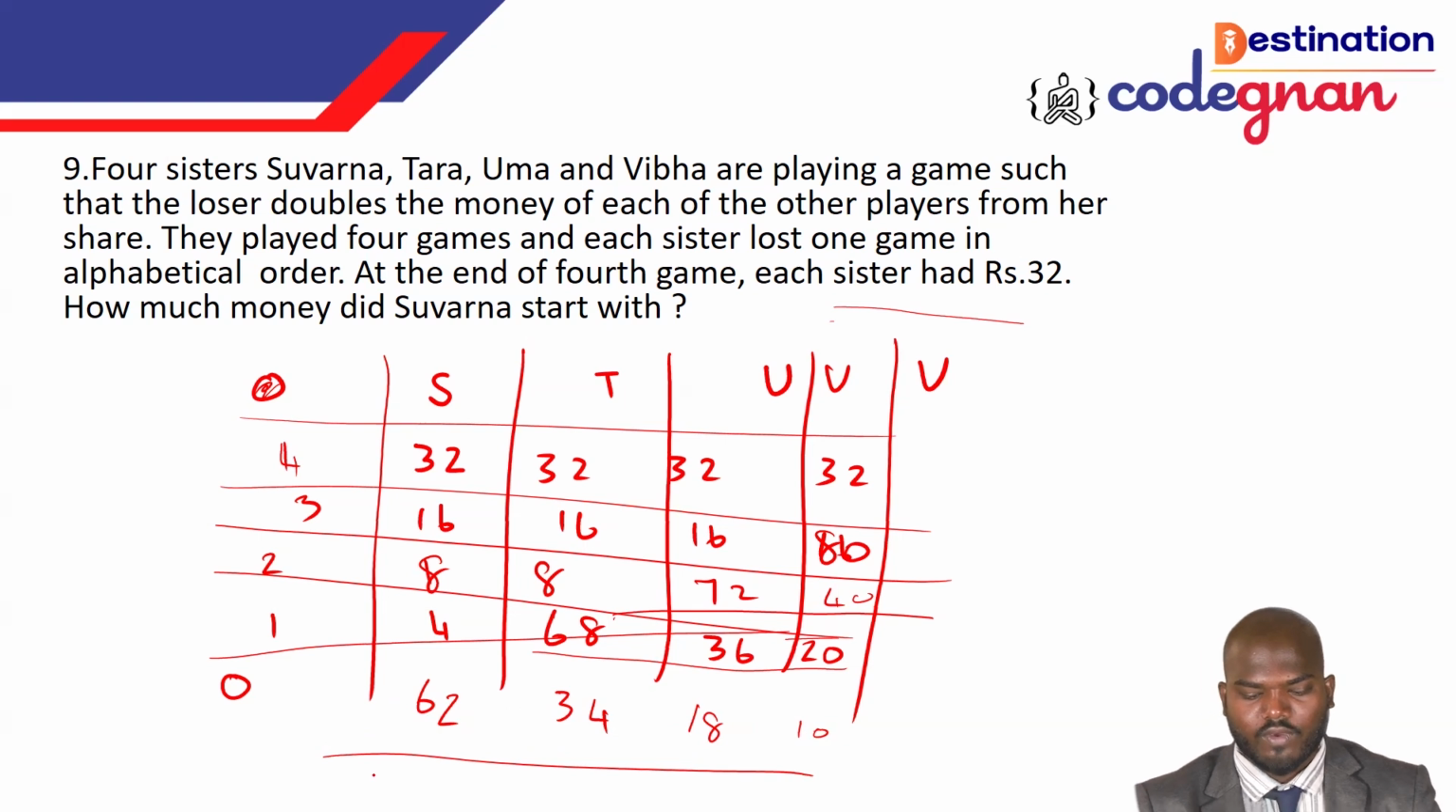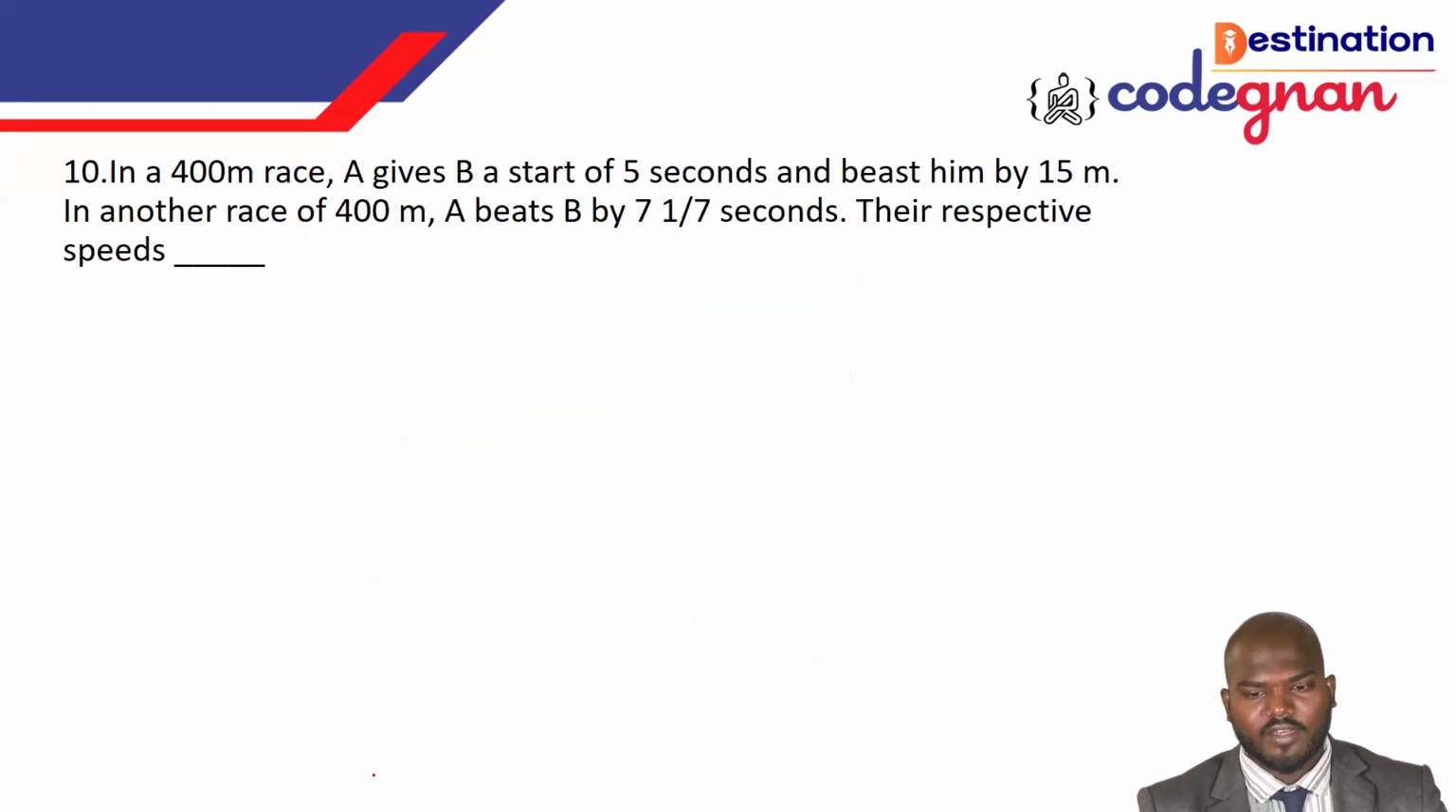Okay, one more question. In a 400-meter race, A gives B a start of 5 seconds, and A beats him by a given value. A and B, 5 seconds means it's not about distance; it's given in time. It's not a beast, it's a beat. So A covers 400 meters in t seconds. That's what they give, and next is B covering.